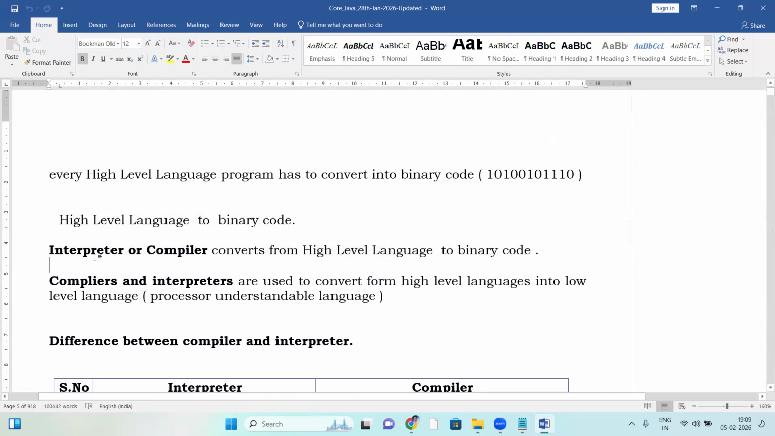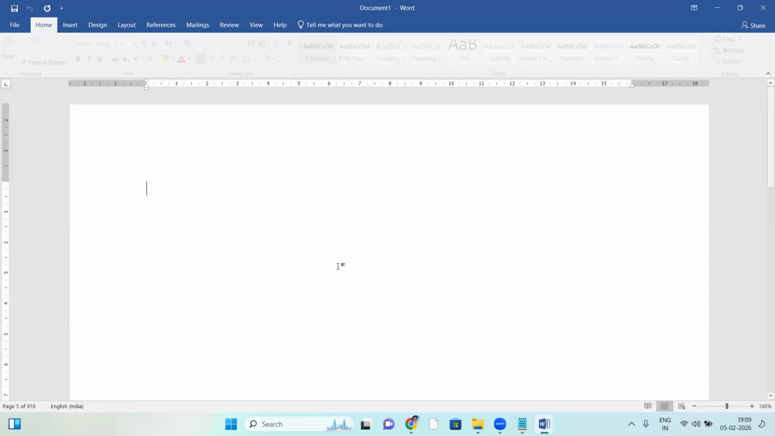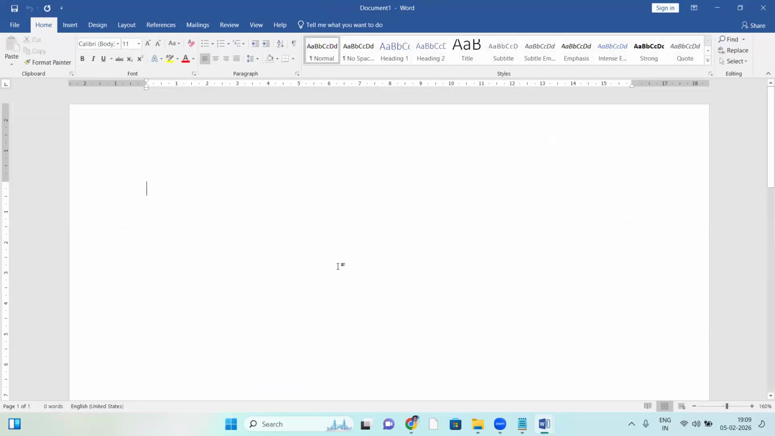Let us see about this. Interpreter, compiler. Today's topic is interpreter versus compiler. It is a very interesting topic. Interpreter versus compiler: the differences.